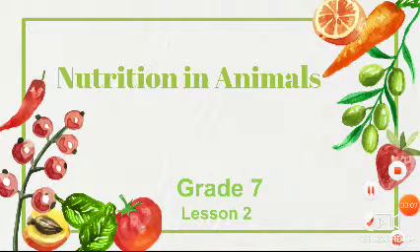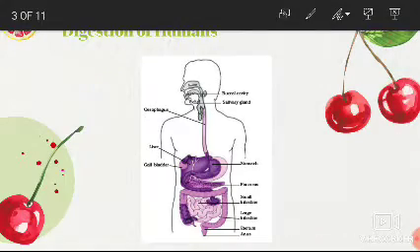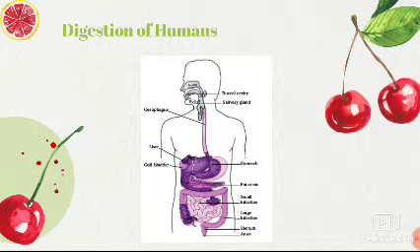Children, in the last class, we saw how digestion happens in humans. Can you see here? What are the compartments in the digestion path? So, you can see the buccal cavity. Next, the food pipe or esophagus. Then it goes to the stomach. Then the small intestine and large intestine, and last the anus. So today we can see it elaborately. In the last classes we saw this, and I asked you to draw the picture also.